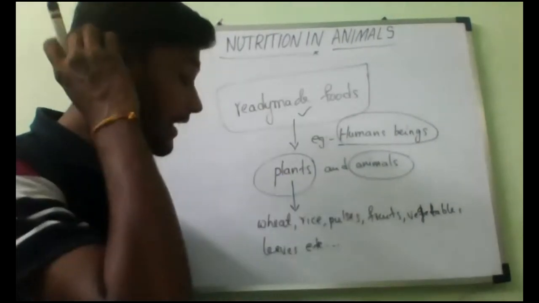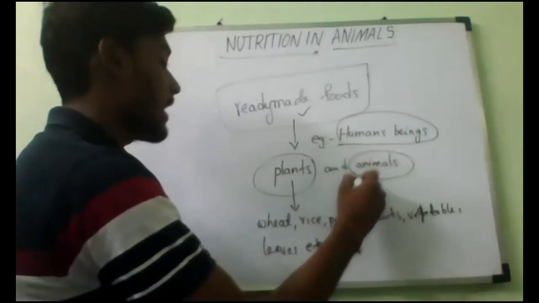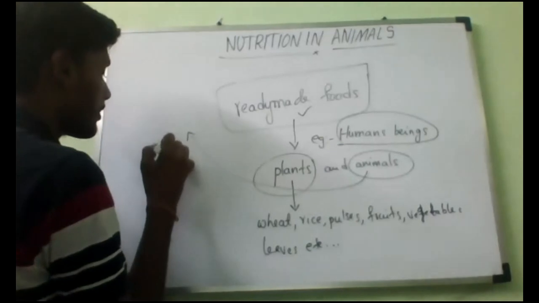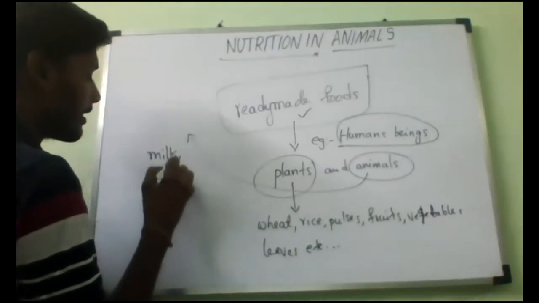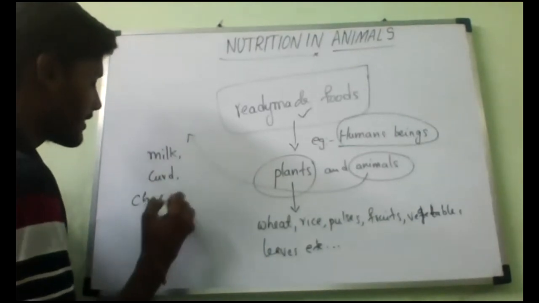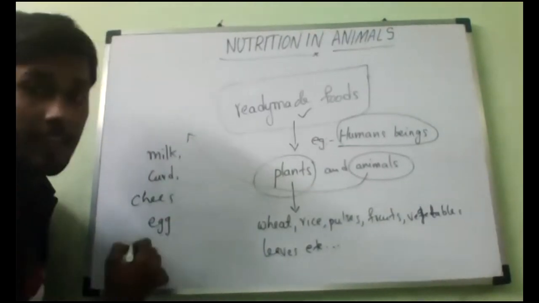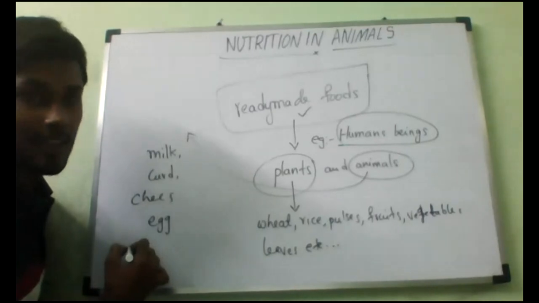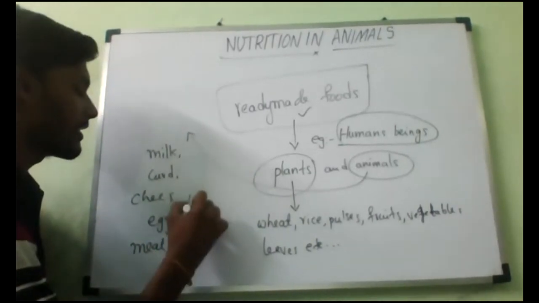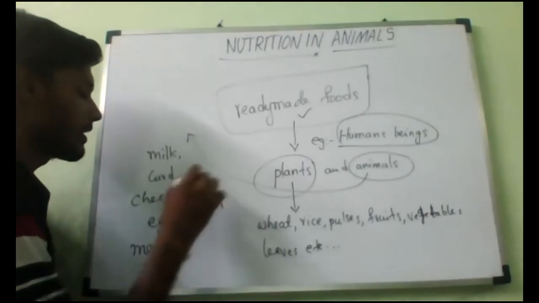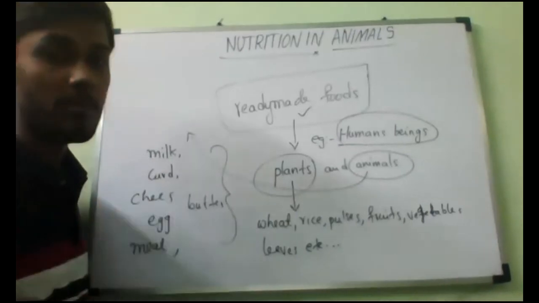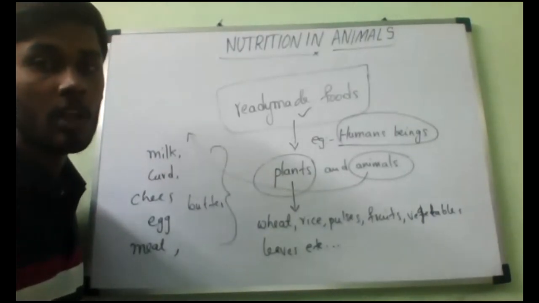And from animals, what kind of food are we getting? Meat, very good. Milk, curd, cheese, eggs, butter, beef. This is all food coming from animals.